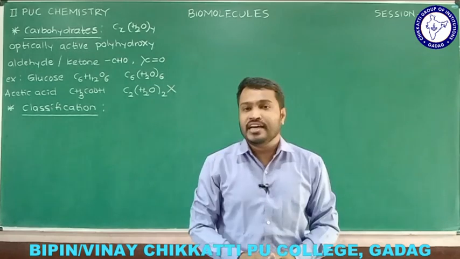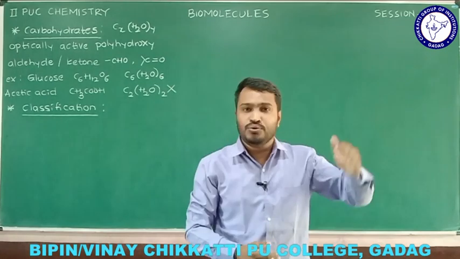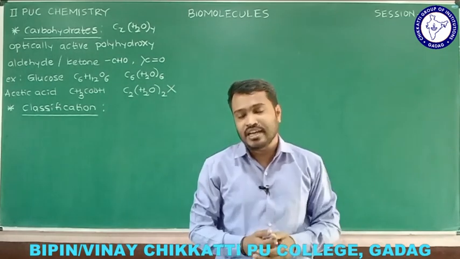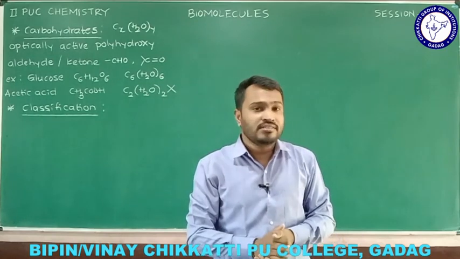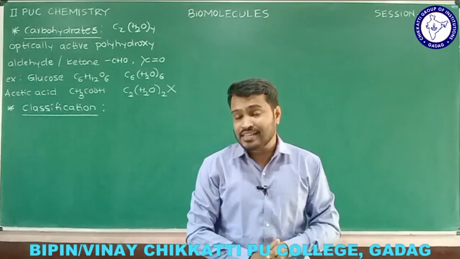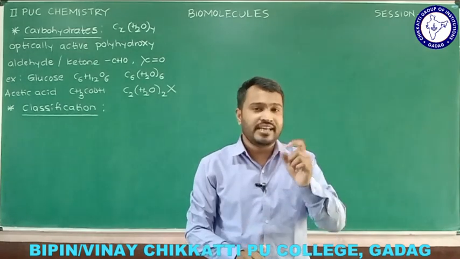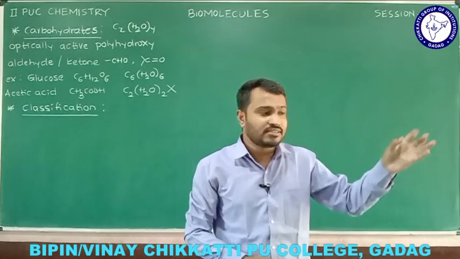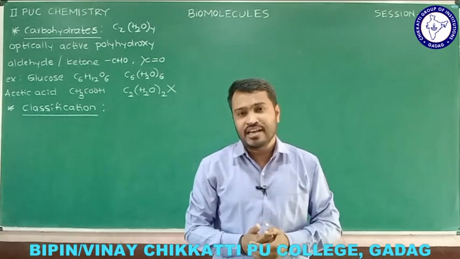Actually, carbohydrates can be classified by 2 different criteria. The first one is how it interacts with water, which we call hydrolysis. So the first condition is based on hydrolysis.